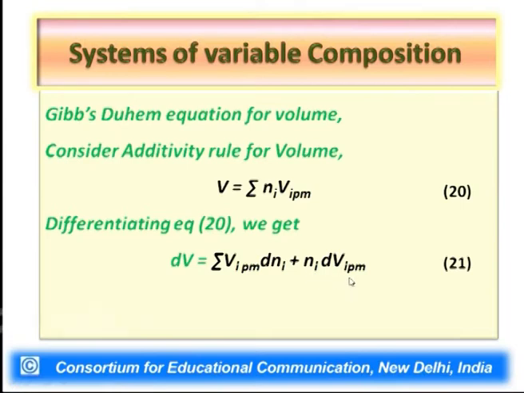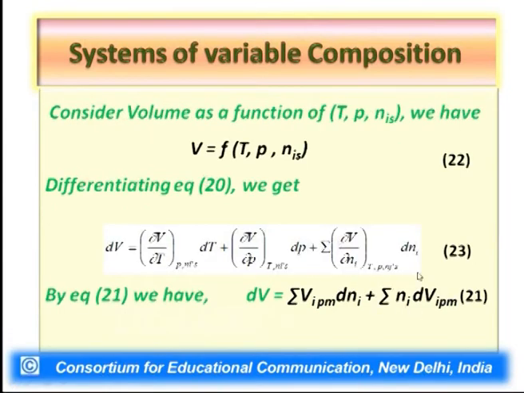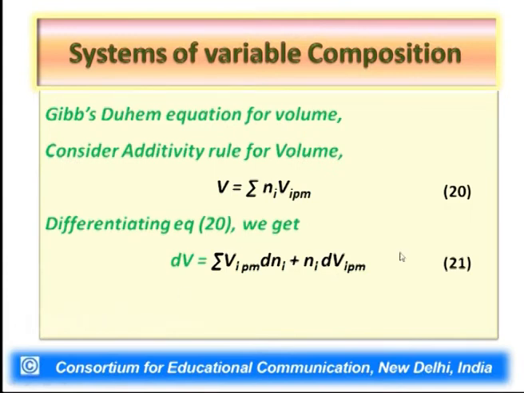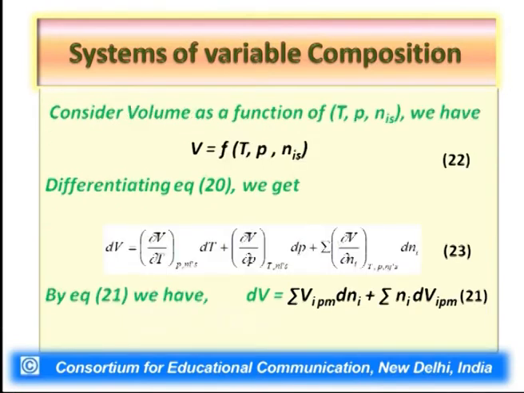So summation Ni dV_i PM. Now having said this, this is one equation, equation 21, which relates the change in total volume of the system due to change in number of moles and partial molar volume of various constituents.